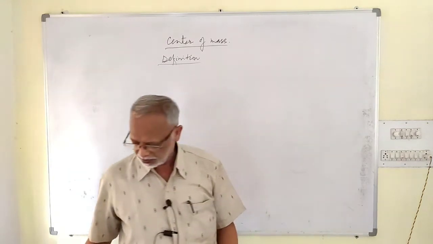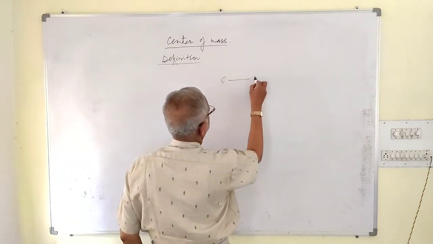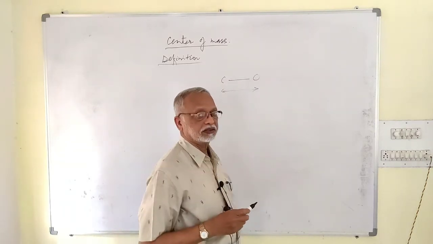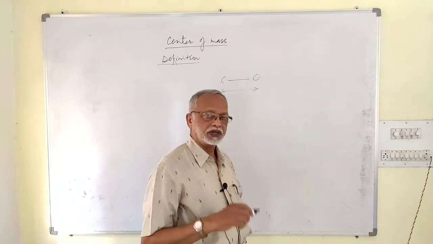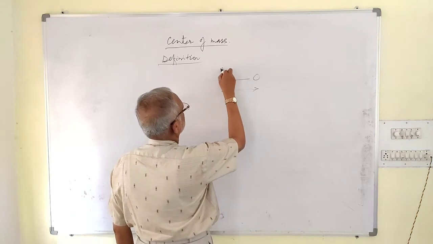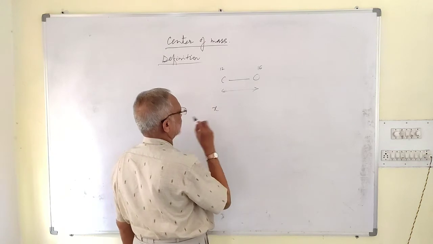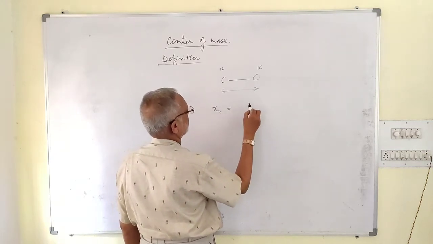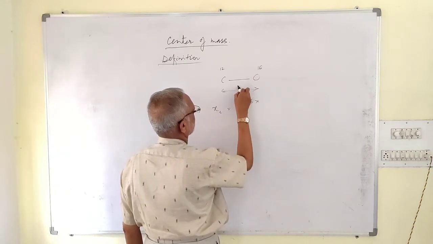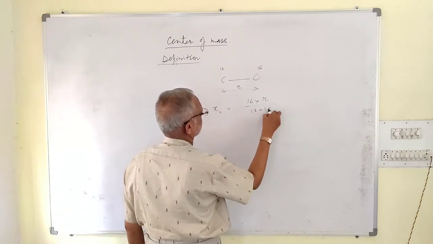If you are considering carbon monoxide, CO, bond length may be given. You will be asked to find the center of mass of this bond from carbon or from oxygen. Carbon mass is 12, oxygen mass is 16. So the distance of the center of mass from carbon can be written as 16 into R, suppose the bond length is R, divided by 12 plus 16.